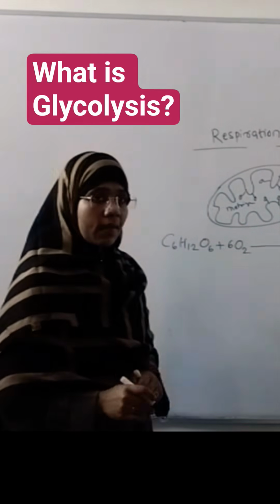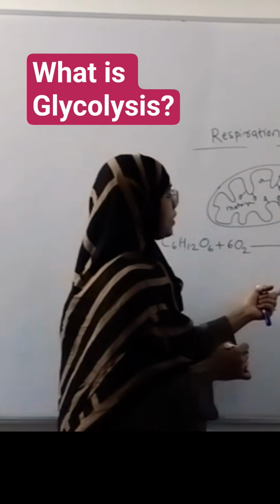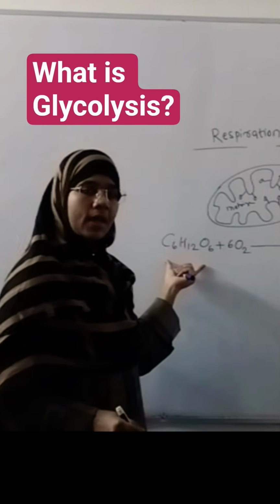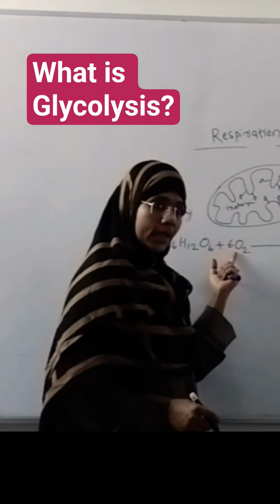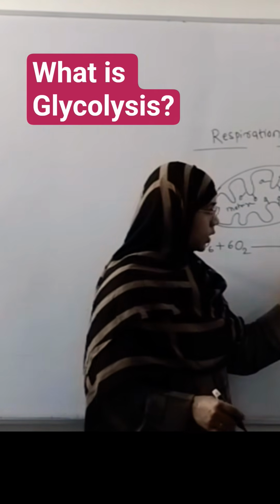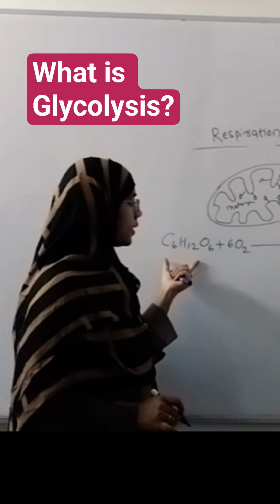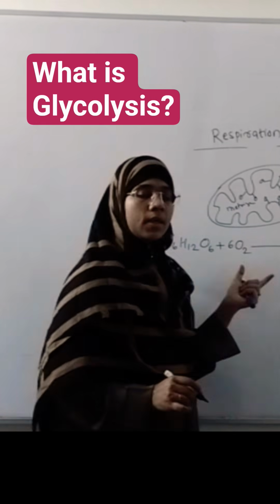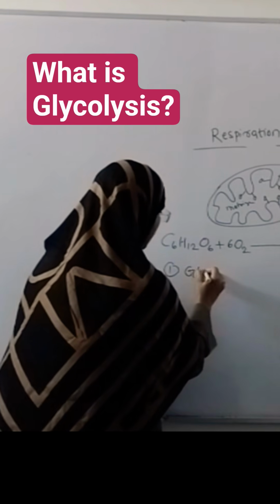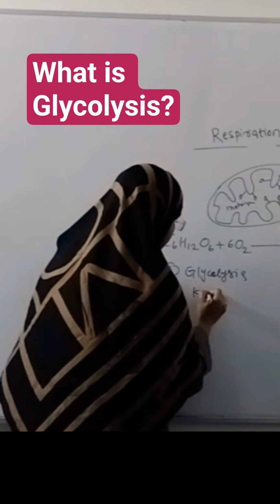The enzymes required for the ETS are available on the inner mitochondrial membrane, and the remaining is lost as heat energy. So this entire reaction, the conversion of glucose, an oxidative process which involves oxygen, converts glucose into CO2 and water molecules, and energy is released. It is an exergonic reaction, and it does not occur all of a sudden. It takes place in 3 steps, and the first is glycolysis. The second one is the Krebs